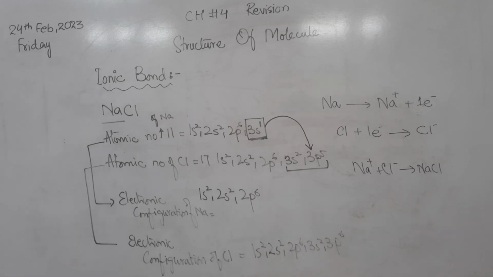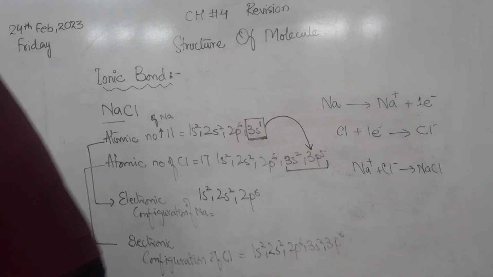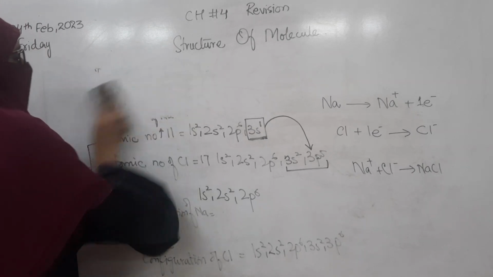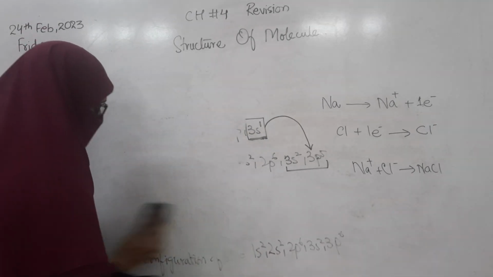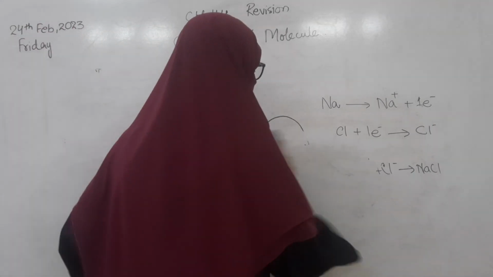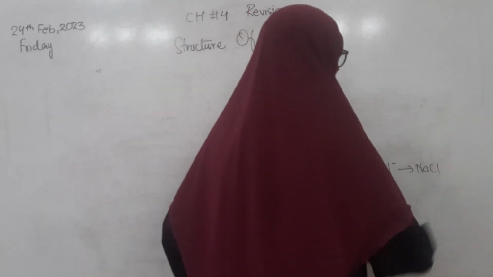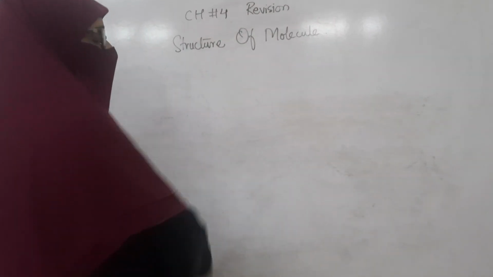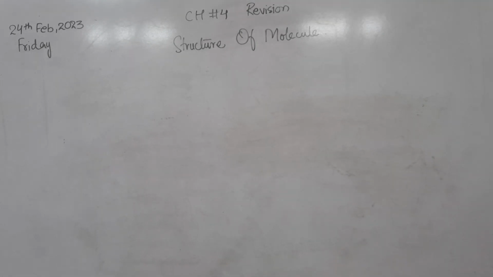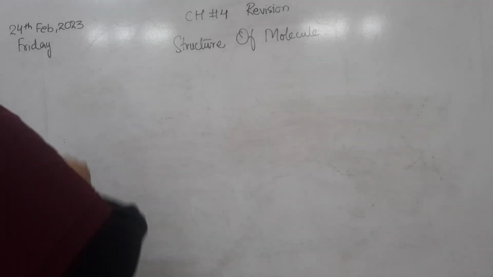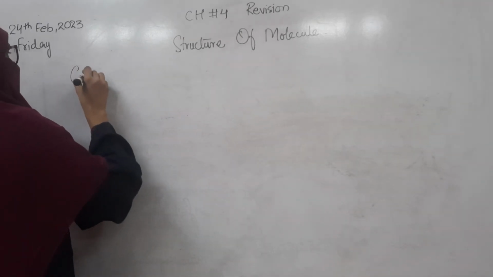Now, can anybody tell me what is the covalent bond? Okay, good. The covalent bond is the bond which is formed by the mutual sharing of the electron pair. The covalent bond has three types. What are the different types of the covalent bond?